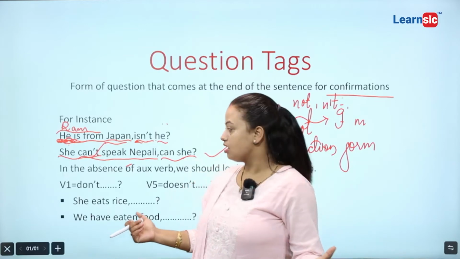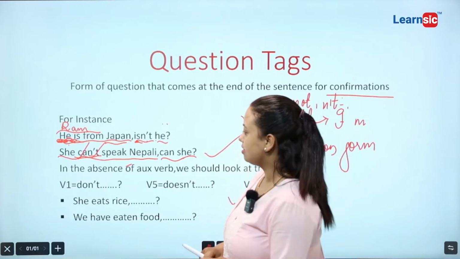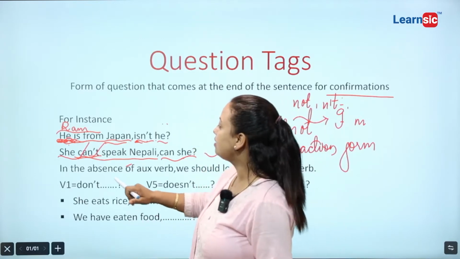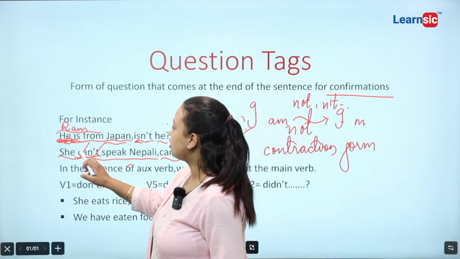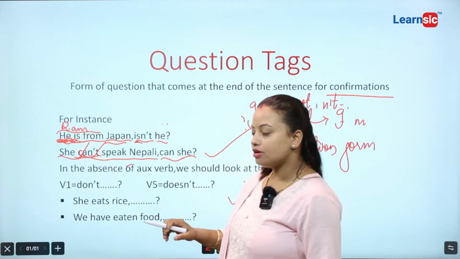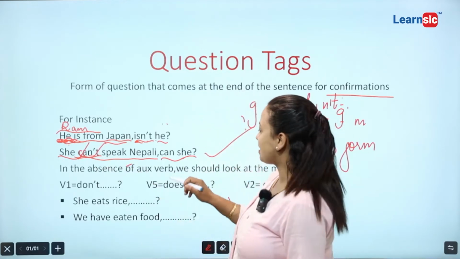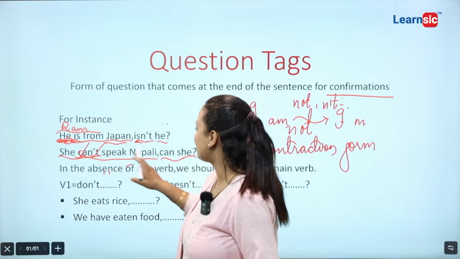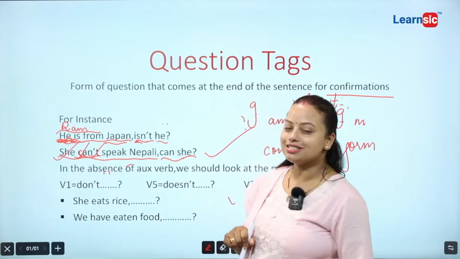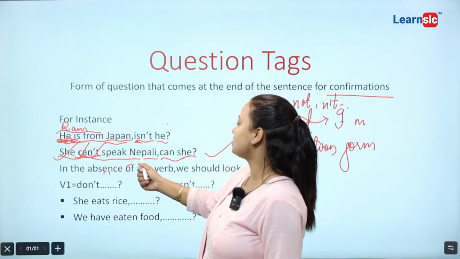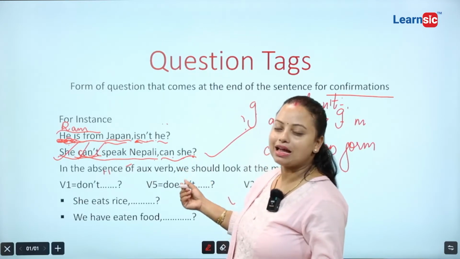Modals are used here. So, यो क्यानले चाहिँ यहाँनिर मेन भर्बको काम गरेको छ, okay. That's why here is no auxiliary verb, here is main verb. So, just borrow this can here, okay. And then here is not, because it is in negative form. That's why you are not allowed to write down this not here. You have to write just can. And what is the subject here? The subject is she. That's why she can't speak Nepali, can she? Okay. I hope you might have understood.